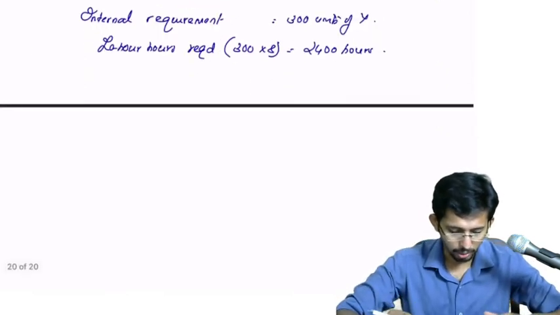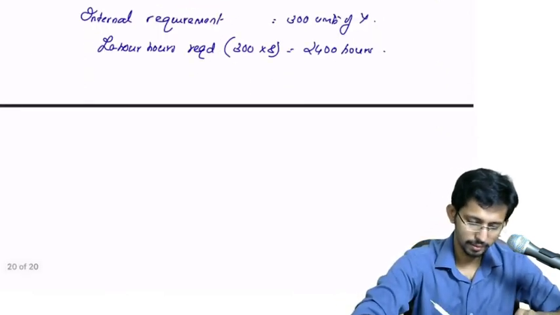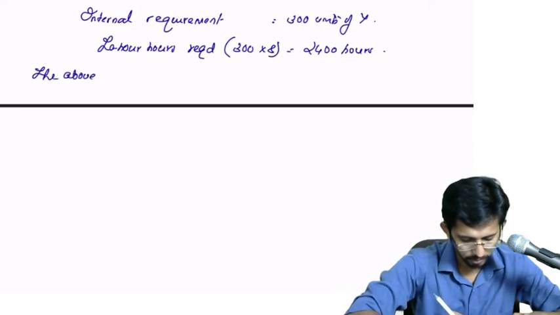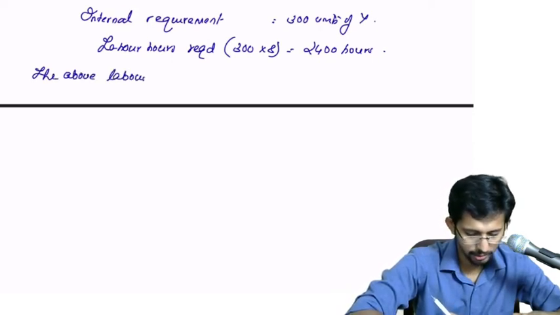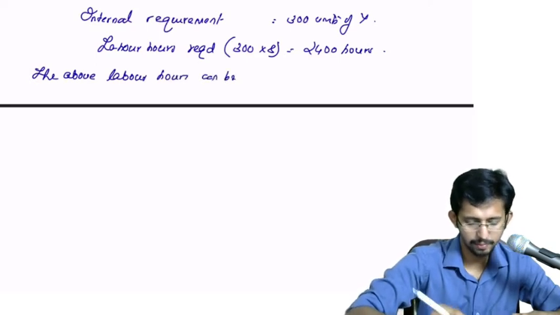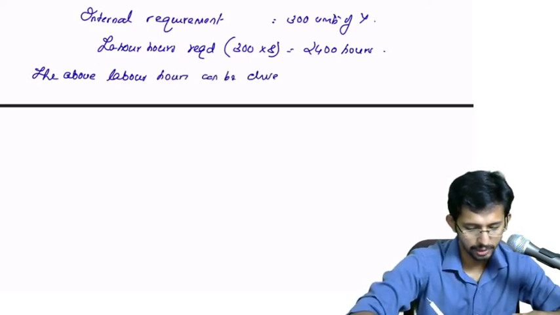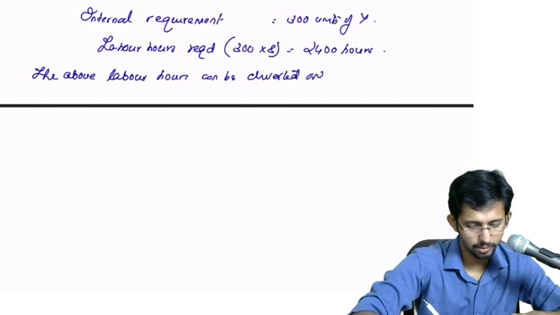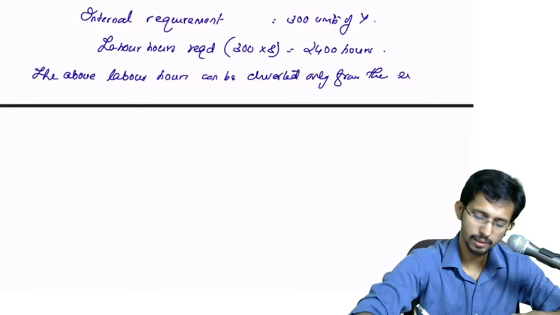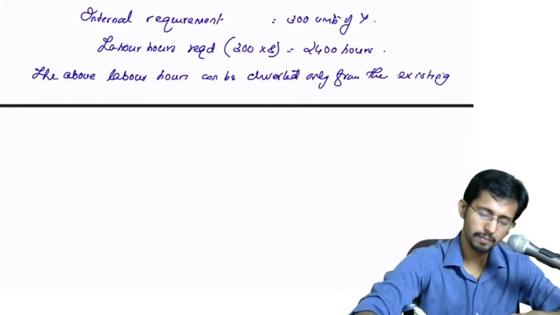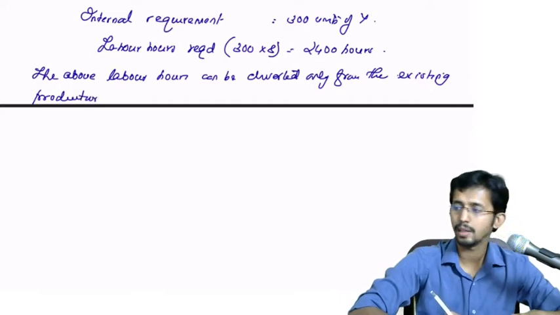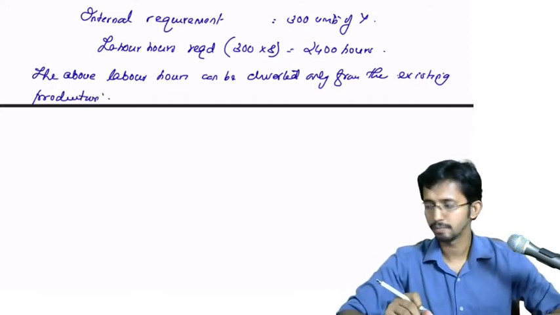So you can write a note. The above labor hours can be diverted only from the existing production. Existing production.